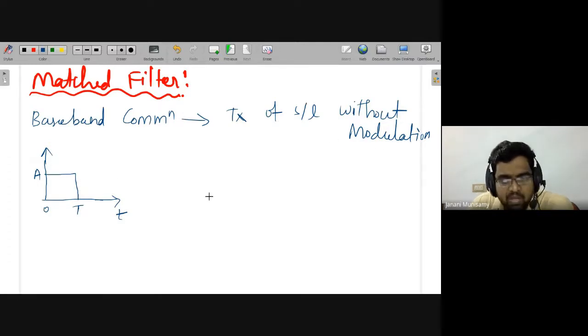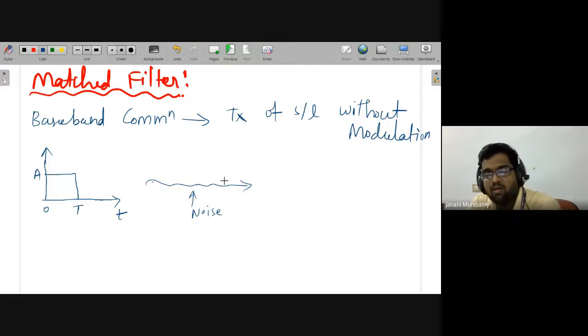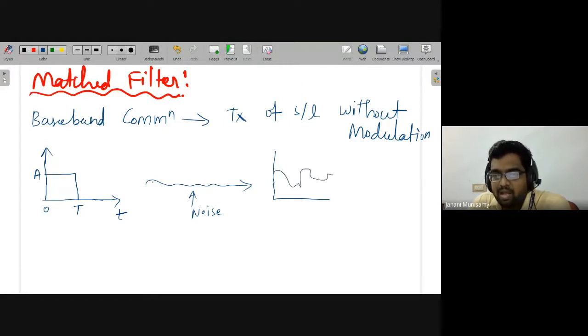Now I want to transmit this waveform from one place to another without any modulation, through wire. What is the major problem here in general? If you transmit through some medium, it may be the wire, but some noise will be added in the channel along with the signal. This is the original signal, but some noise may be picked up in between. Then at the receiver side, the shape of the signal may get disturbed like this.